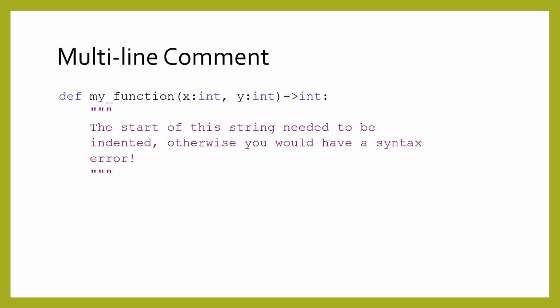To write multi-line comments in Python, you actually create a triple quoted string. When Python evaluates this string, the value is unused, so it is safely ignored by the computer. However, unlike the single line comment, that means that the start of a multi-line comment must respect indentation rules as shown here. However, on the plus side, this triple quote string counts as the body of the function, so you no longer need the pass statement.